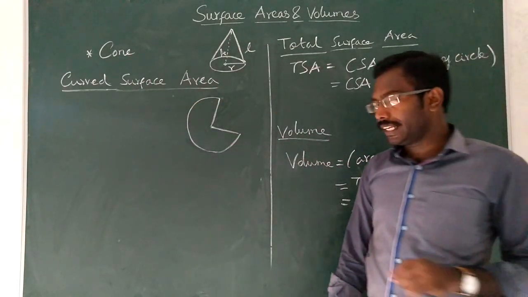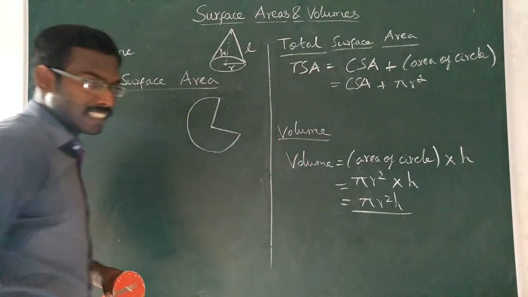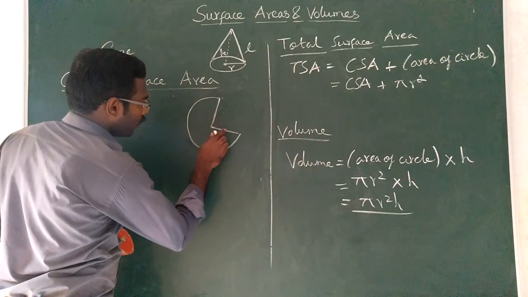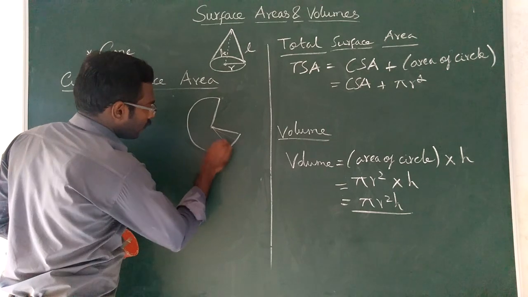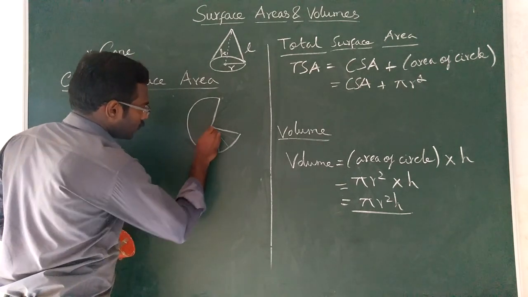So what we are doing, we are dividing this shape into a number of triangles. Understood or not?